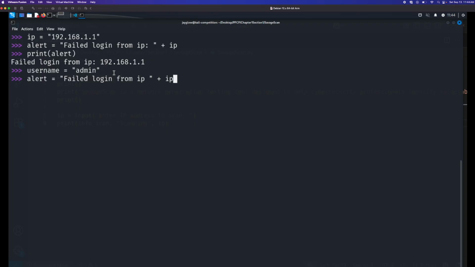I'm going to get rid of the colon and I'll concatenate that with another string for user, and concatenate that with our username. And then we can print the alert and you can see we get failed login from IP 192.168.1.1 for user admin. You can see how this starts getting rather sloppy and very hard to manage. We'll show you a better way to do this.